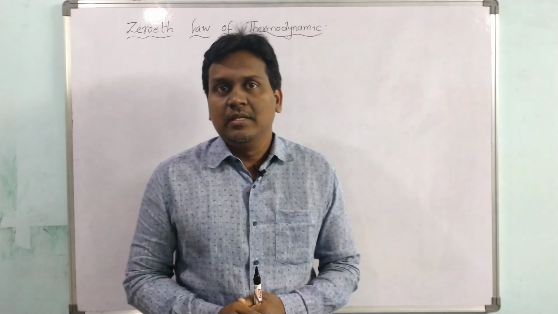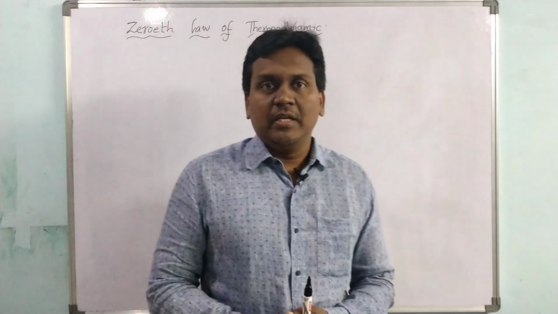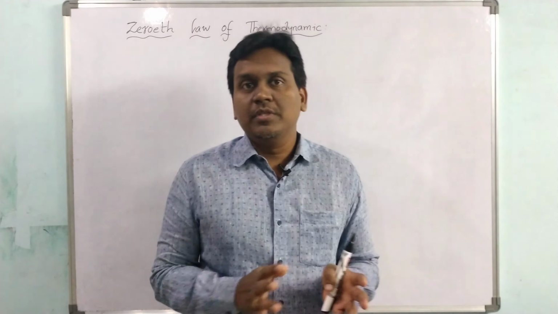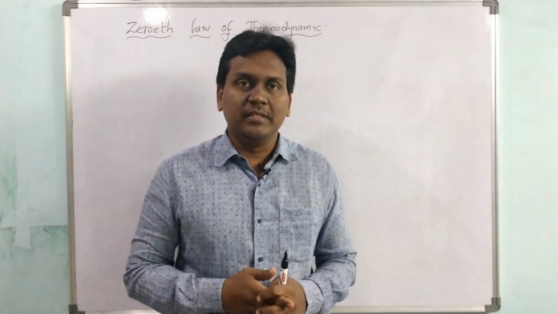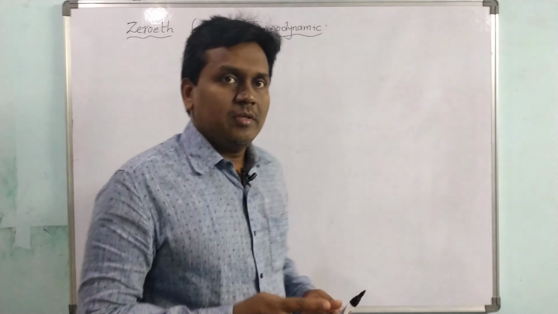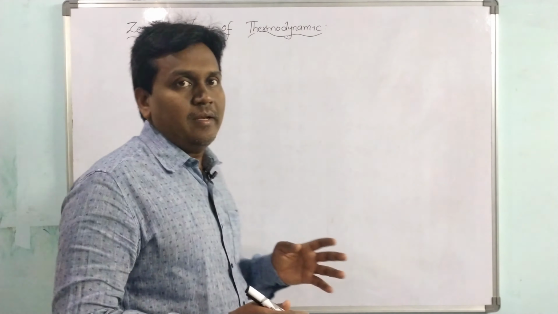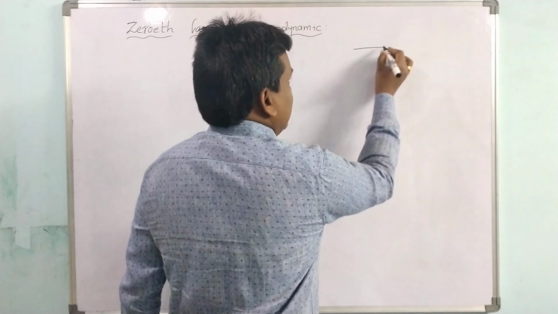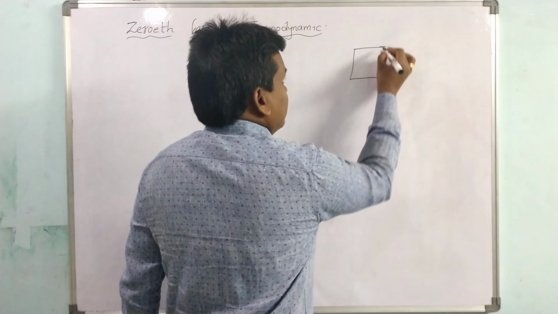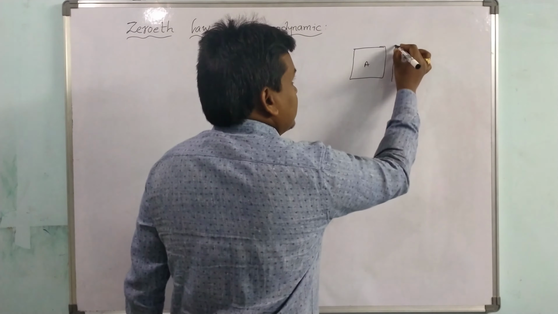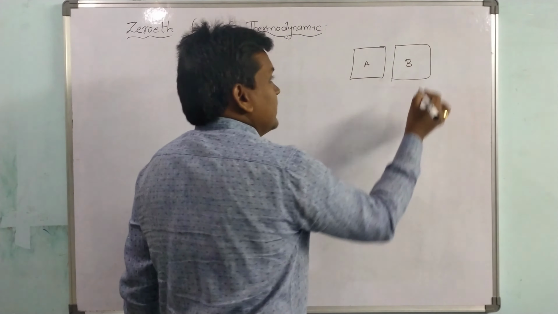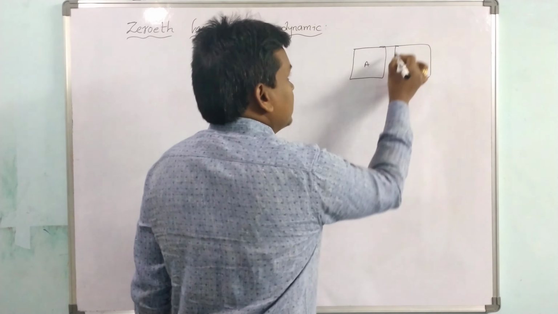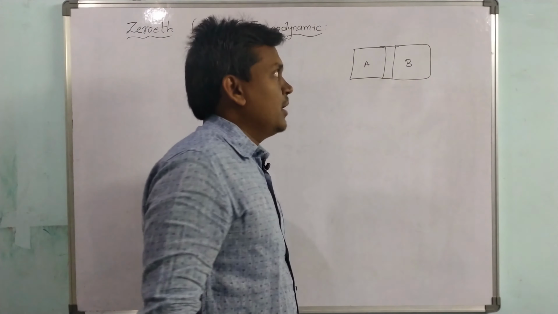The zeroth law of thermodynamics defines the term temperature. Consider two systems which are in contact with each other by a wall, so that there is a flow of energy. A is a system and B is a system, and there is some flow of energy between A and B. These two systems are in contact with a wall.